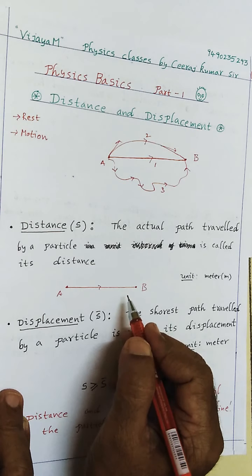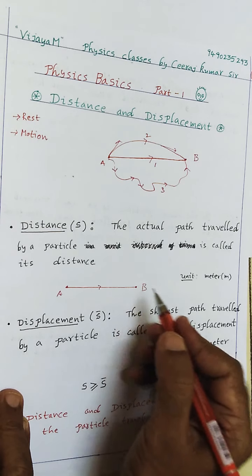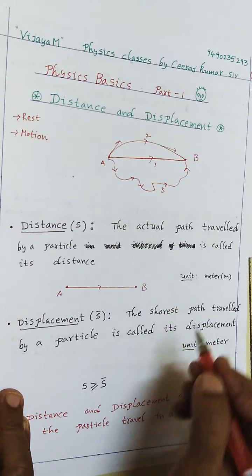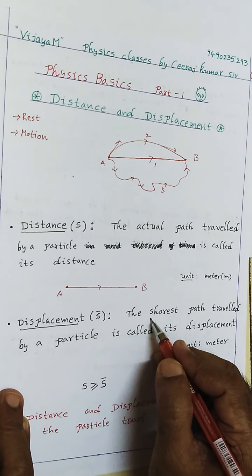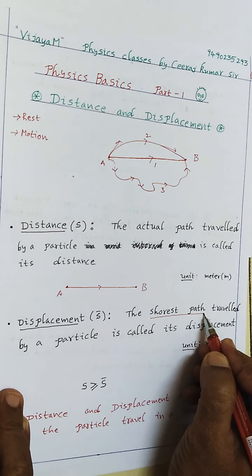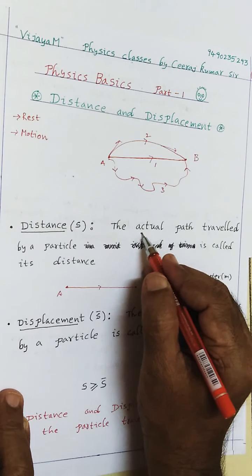I think you are following my point. So distance is the actual path, displacement is the shortest path traveled by a body. And this is the actual path traveled by the body.